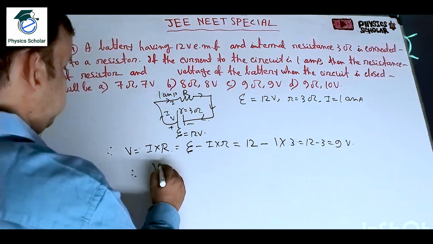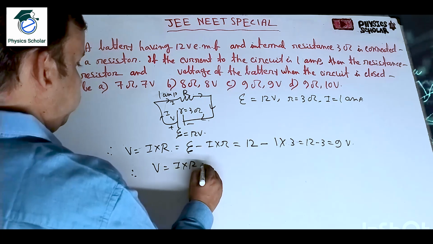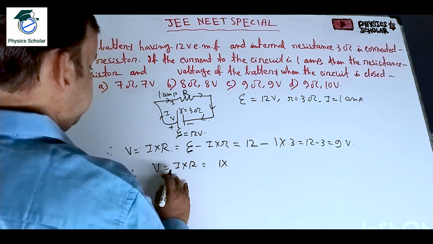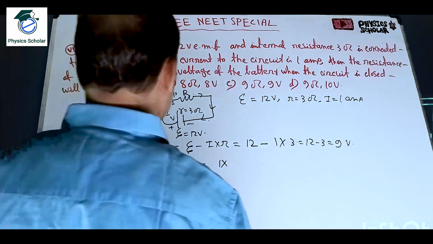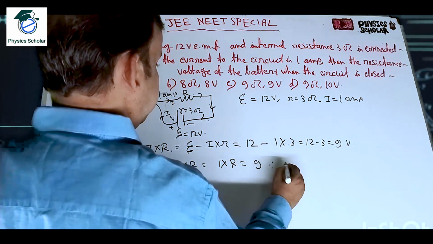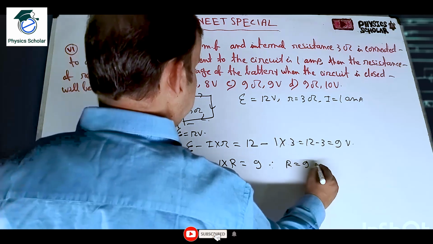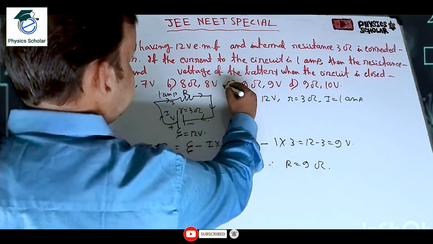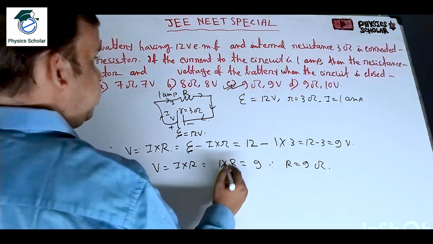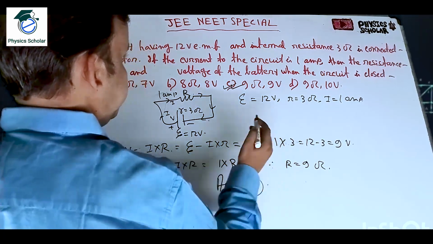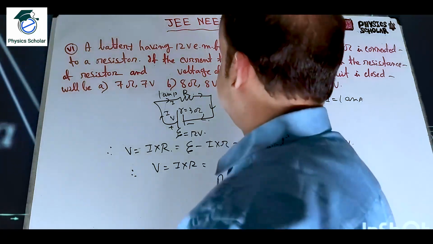Now we know V is equal to I into R. What is the value of I? I means 1, and V is 9, therefore R is also 9 ohms. That means 9 volt and 9 ohms. So option number C will be correct. The answer will be option C, 9 volt and 9 ohms. It is a very easy sum.